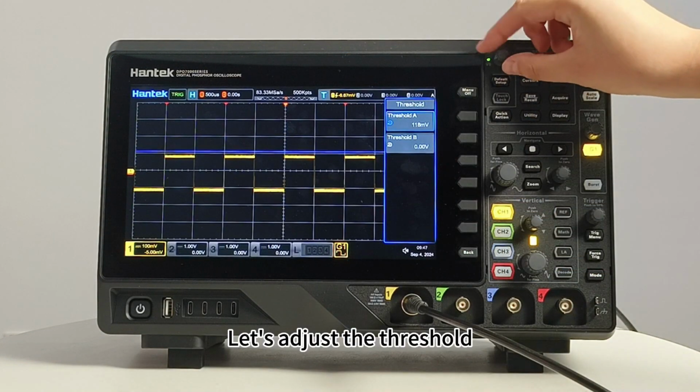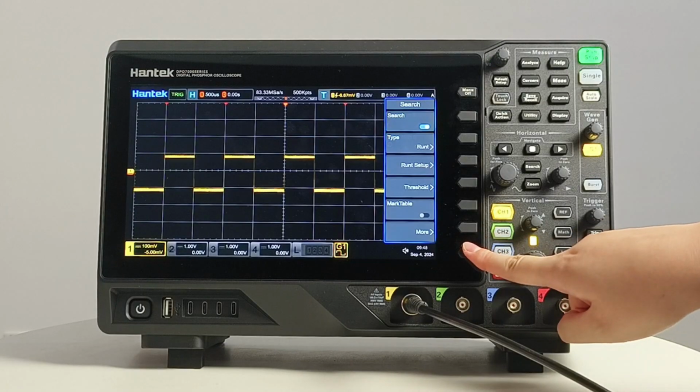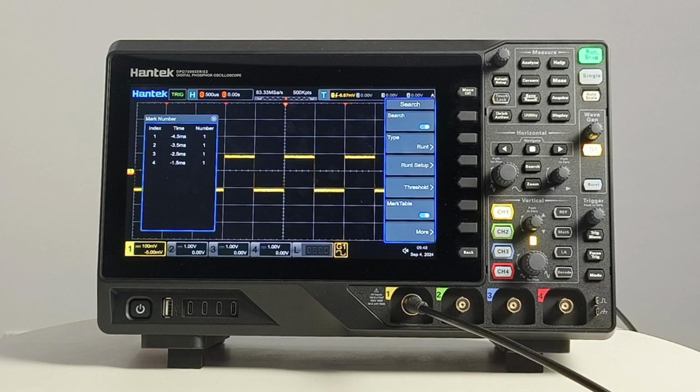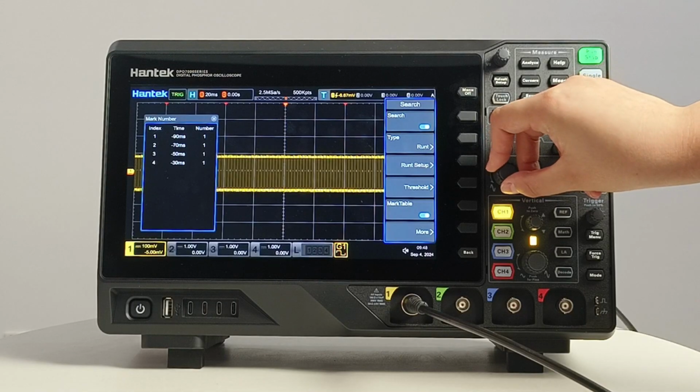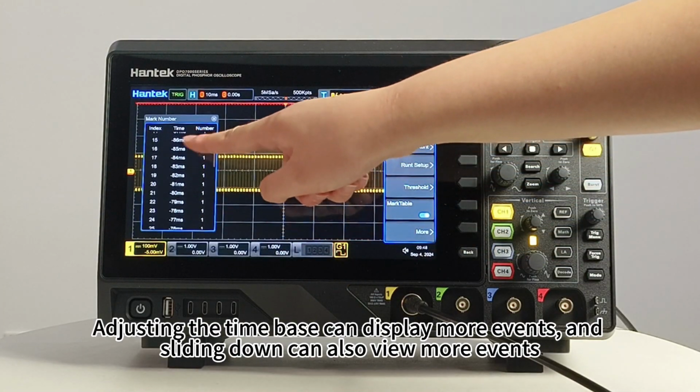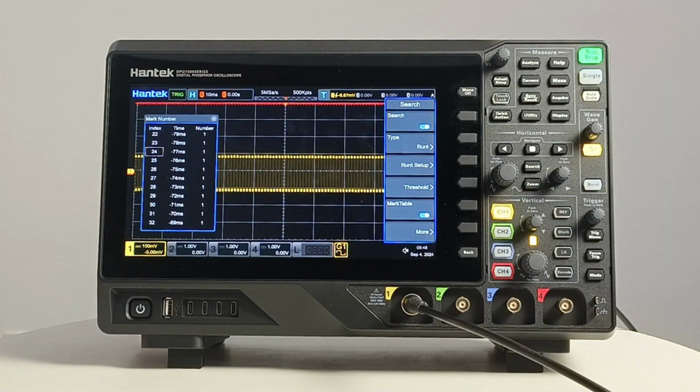Let's adjust the threshold. Open the tag table. The search result sequence, time coordinates, and quantity are displayed in real time in the window. Adjusting the time base can display more events, and sliding down can also view more events.